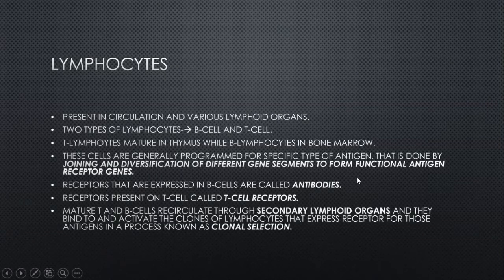This diversification and joining of different gene segments forms the functional receptor that is specific for only one type of antigen. Therefore, lymphocytes fall in the category of specific immunity. We have also discussed specific and non-specific types of immunity.